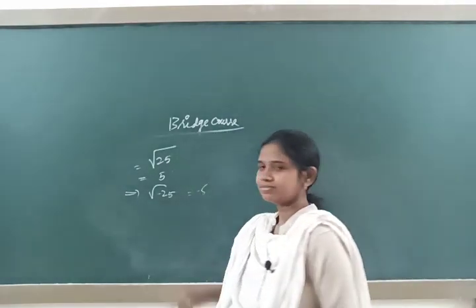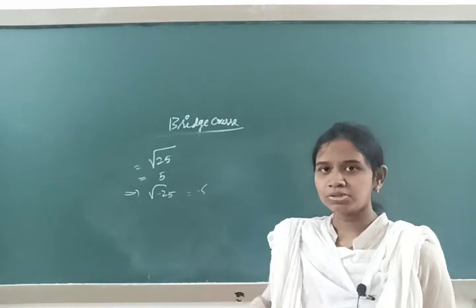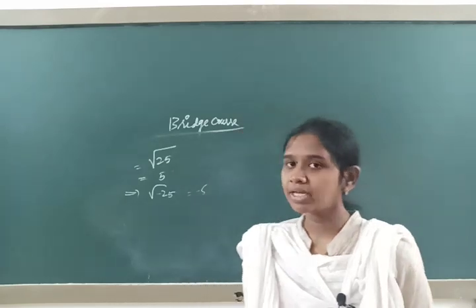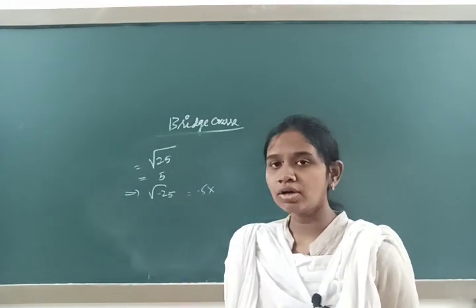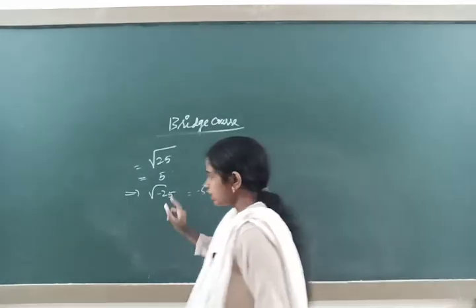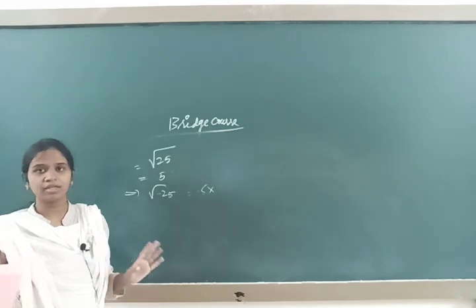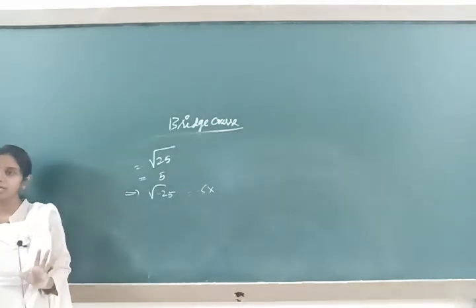Correct? Everybody will think like that only. Minus will be outside and the square root of 25 will be 5. The final answer will be minus 5. But this is not correct, because if you check in your calculator, this number will show an error. In any calculator you check, the square root of minus 25 will show an error.